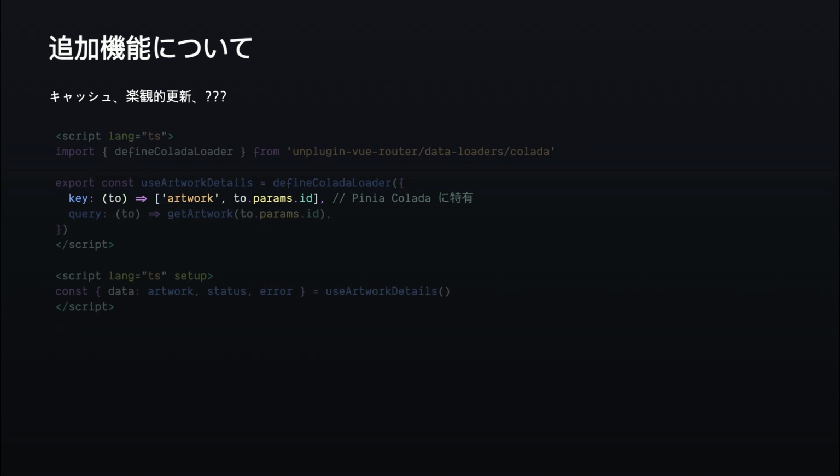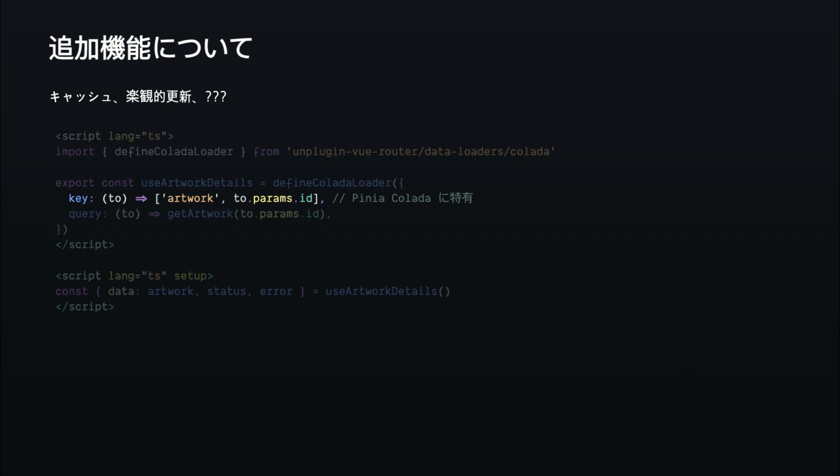For example, in the case of Pinia Colada, we have a key. So we don't take a function as the argument, right? We take a whole object. And in this object, we have the key, which allows us to define the cache. So we have a very smooth navigation. And the key gets the location as an argument, which is not part of Pinia Colada, right?